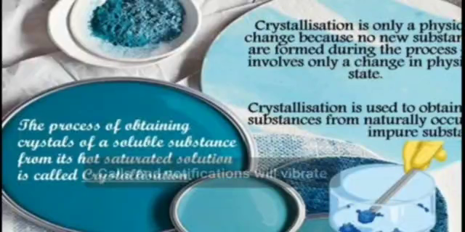Crystallization is only a physical change because no new substances are formed during the process. It involves only a change in physical state. Crystallization is used to obtain pure substances from naturally occurring impure substances.